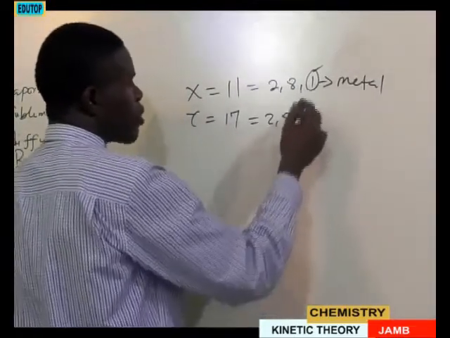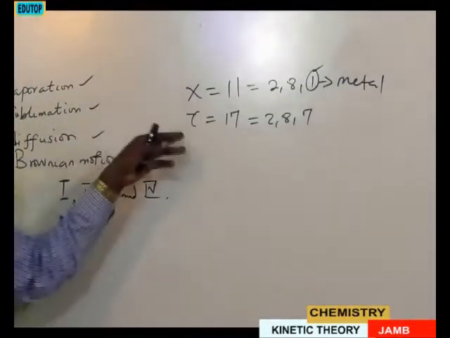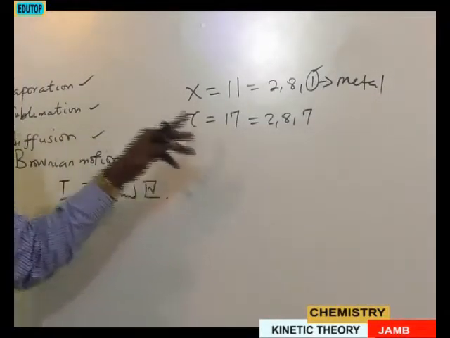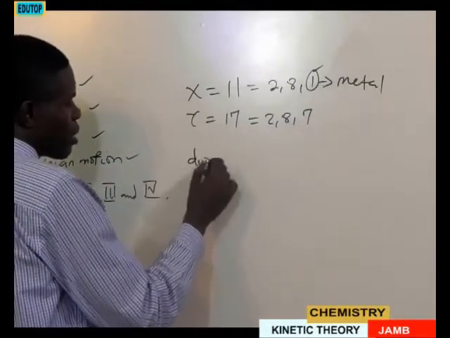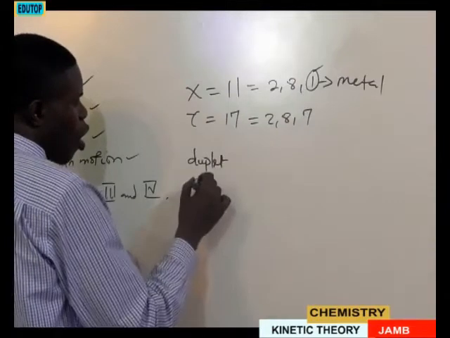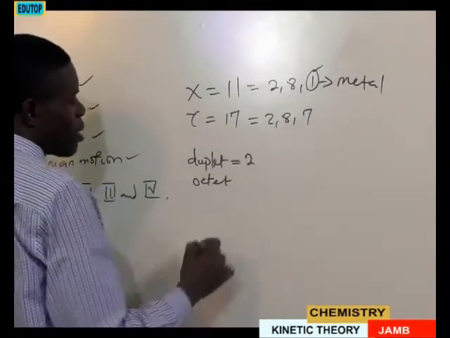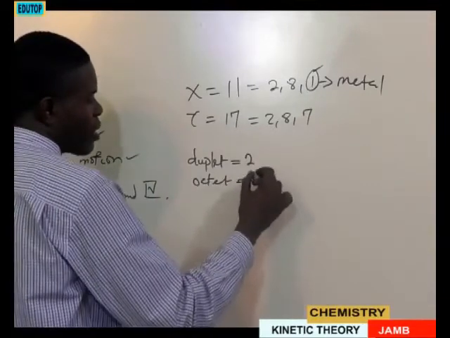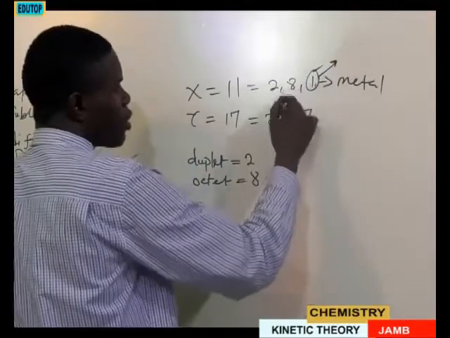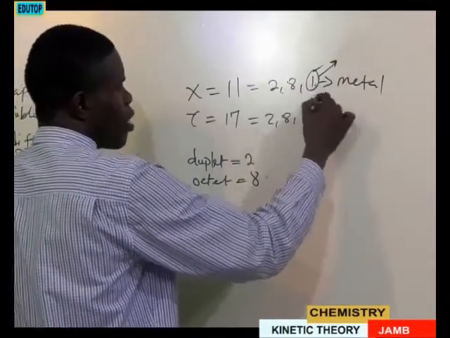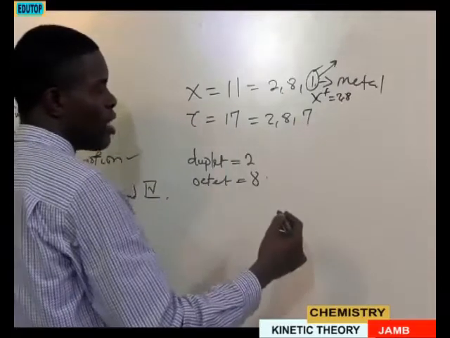That means every element is working towards what? Stability. And you can only have stability in the duplet state or octet state. In the duplet state, you have 2, while in the octet state, you have 8. So this one will need to donate this electron to become 2, 8. That is when you have X plus, with 2, 8. So definitely it is a metal.